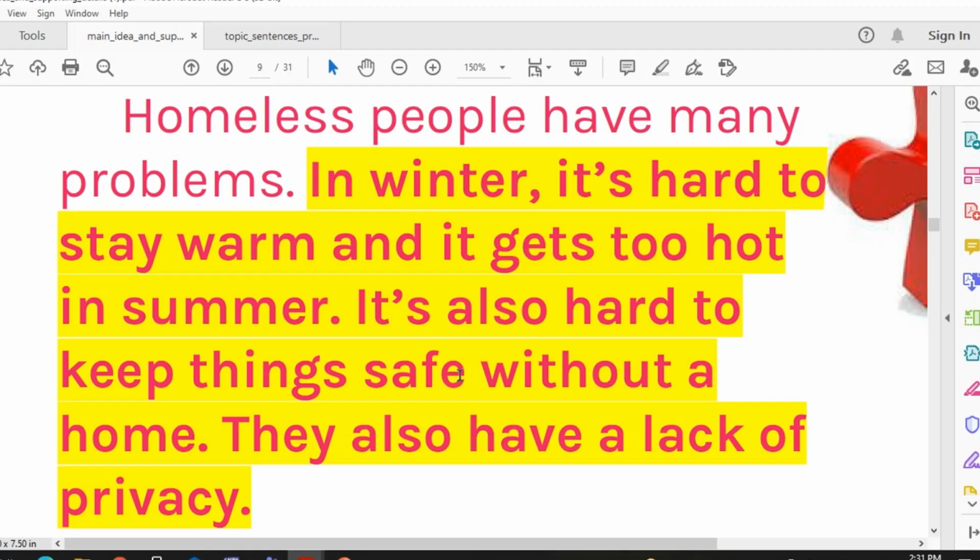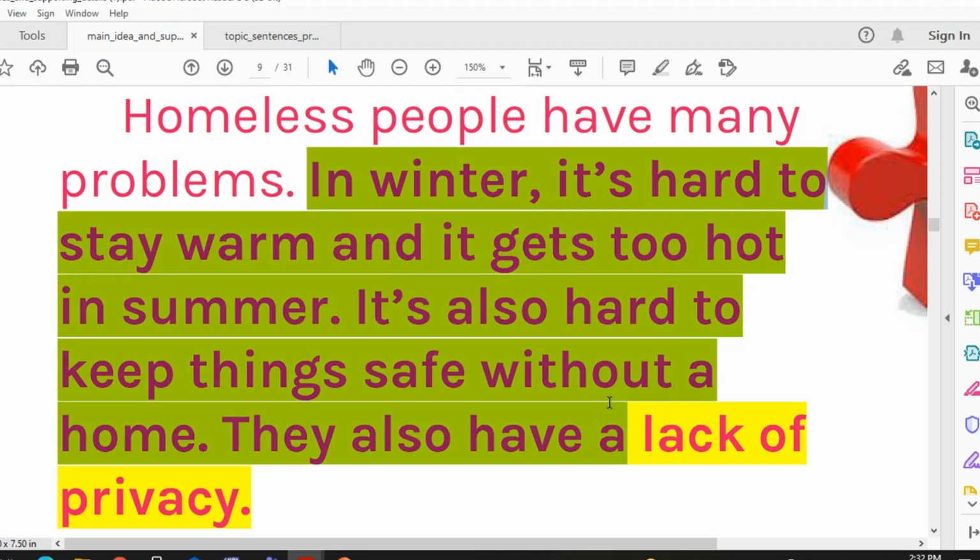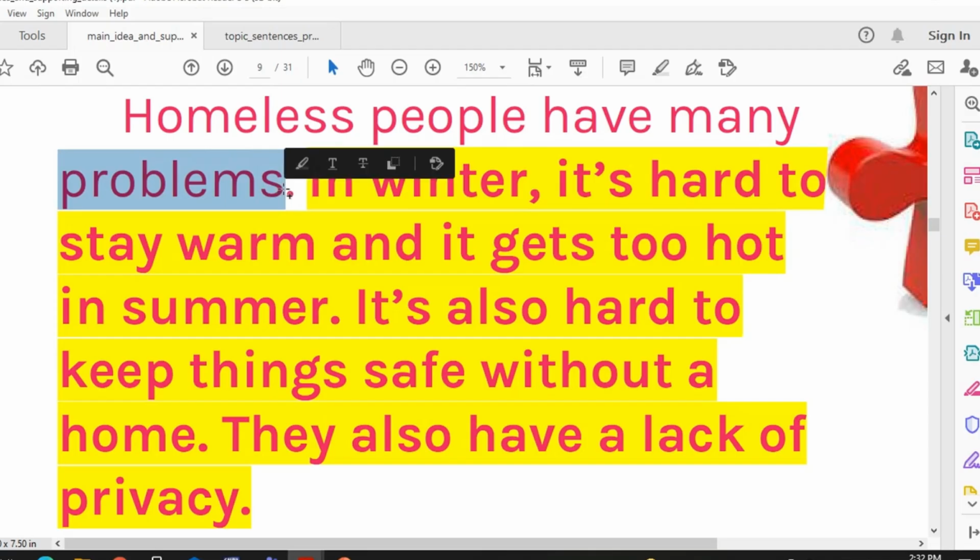Can you use the table without the legs? No. So the top of the table is the topic sentence, and the full legs of the table are the supporting sentences that explain the topic sentence, that tell the reader why the topic sentence is true. Okay, so all of these are details that support, that explain the topic sentence. What about the problems? What are these problems?